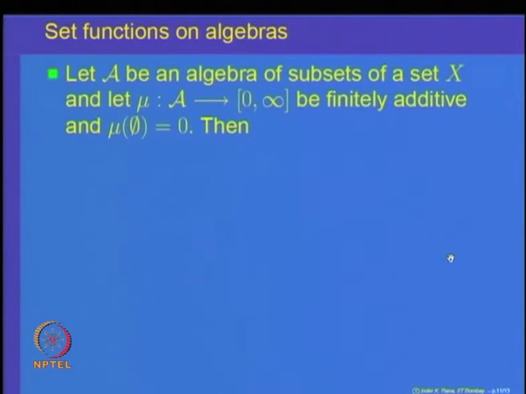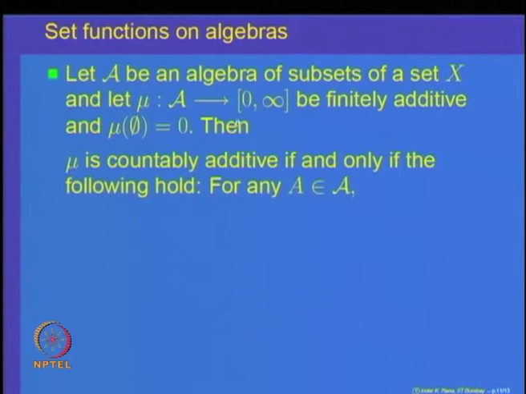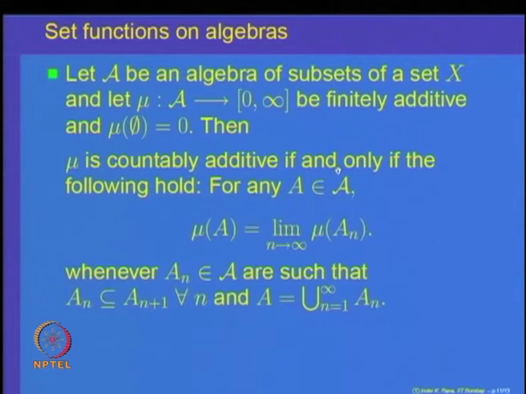The theorem says the following: let A be an algebra of subsets of a set X and mu be finitely additive, with the property of course, mu of empty set is equal to 0. Then we want to prove that mu is countably additive if and only if, once again it is a characterization, the following property holds: for any element A in the algebra, we should have mu of A is the limit of mu of A n's.